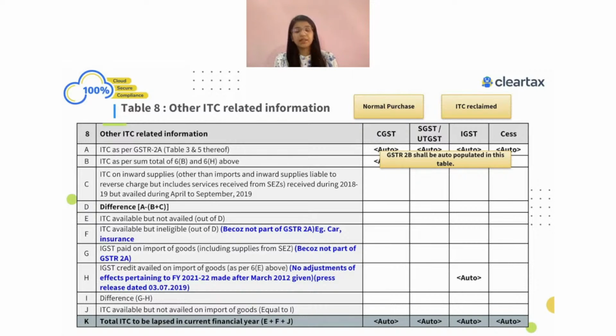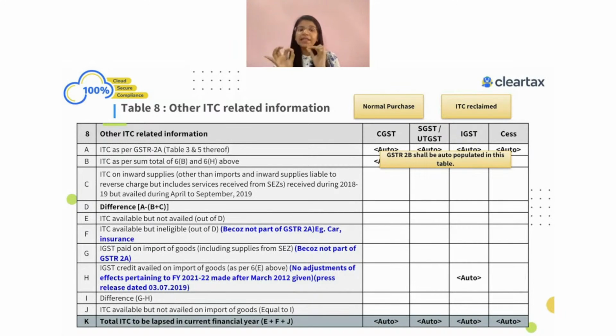But there is a very important point, and I think this is the one tricky thing which people always find very difficult to fill in. ITC as per 2A table 3 and 5 is actually as per 2B. It has all the ITC which is coming in your GSTR 2A from your return period April till September, where document date is from April to March.